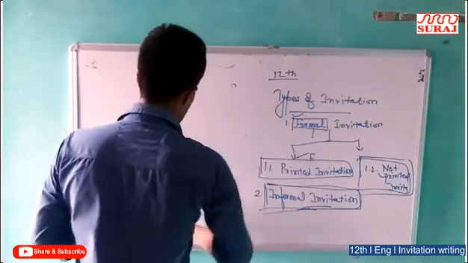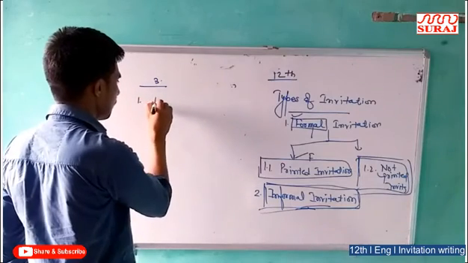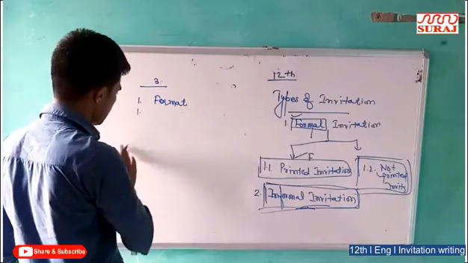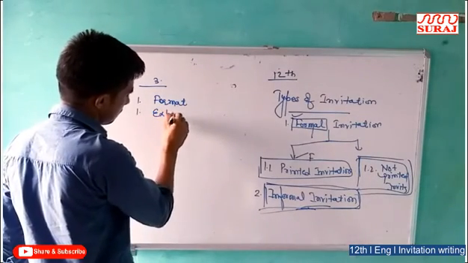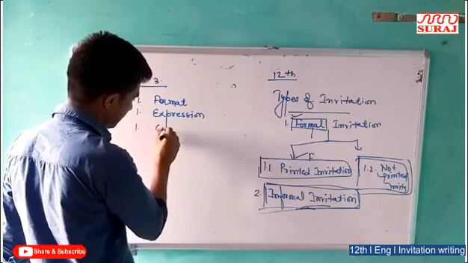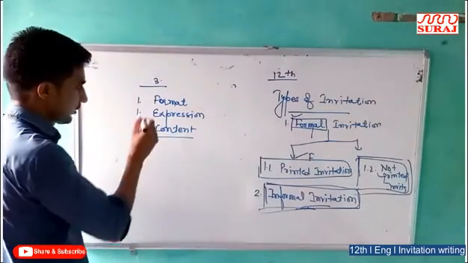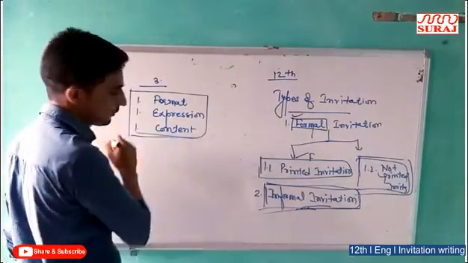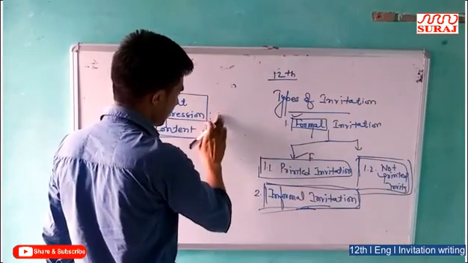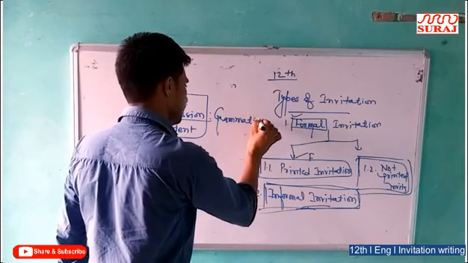marks. Every invitation carries 3 marks. 1 mark for format, 1 mark for expression, and 1 mark for content. Content is what we want to write in the invitation. Format is the actual format of the invitation. And expression is the grammatical accuracy.